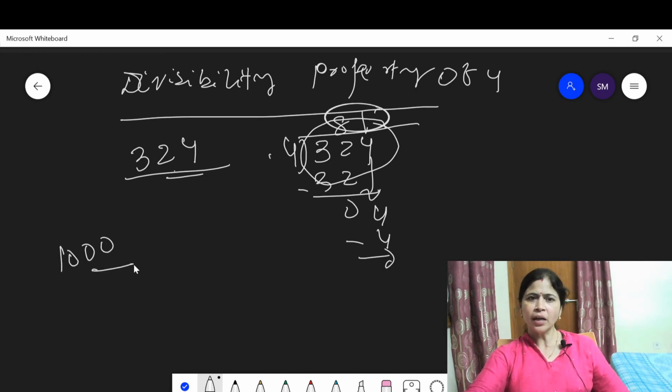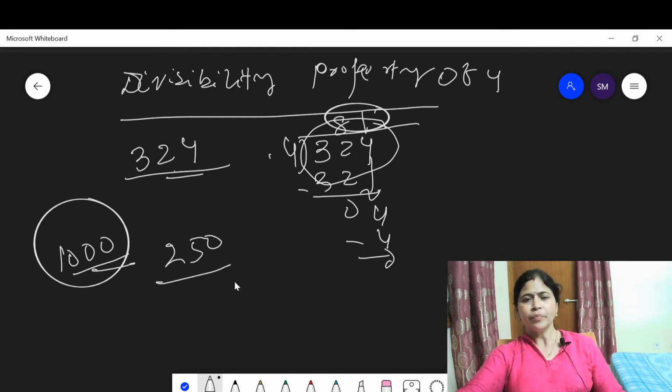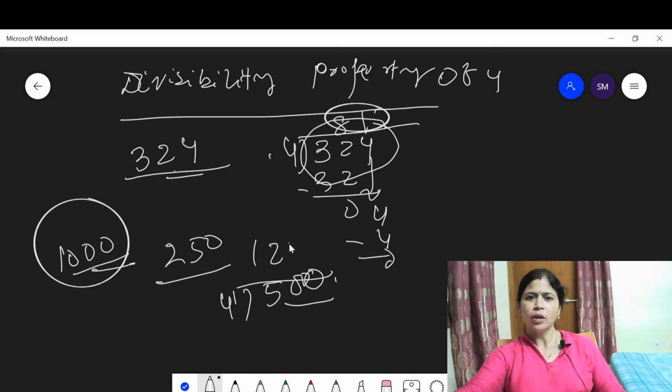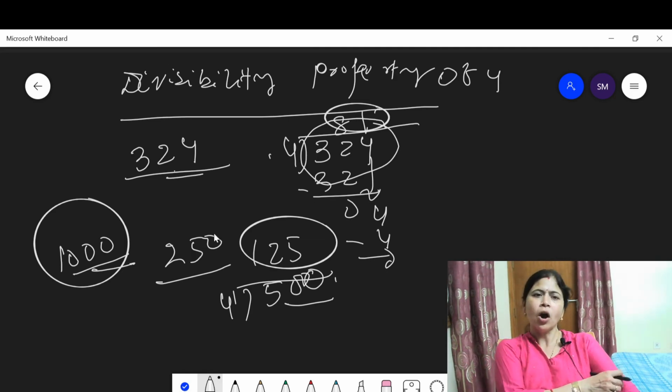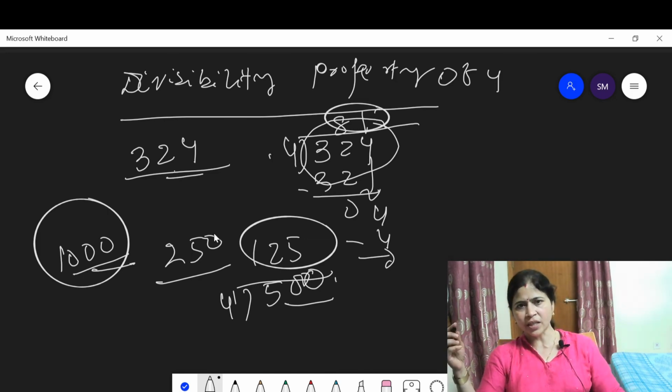Suppose 1000 is given. The last two digits are 0. This means this is also divisible by 4. When we divide 1000 by 4, we get 250 as the quotient. Then suppose 500. The last two digits are 0. This means this is also divisible by 4. When we divide 500 by 4, we get 125 as the quotient. So the divisibility property of 4 says that if the last two digits are divisible by 4 or are 0, then the given number is divisible by 4.